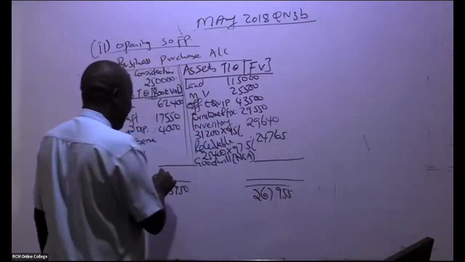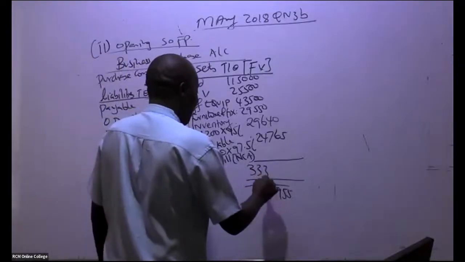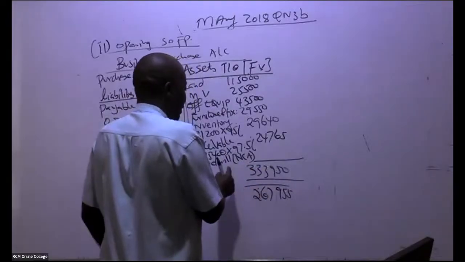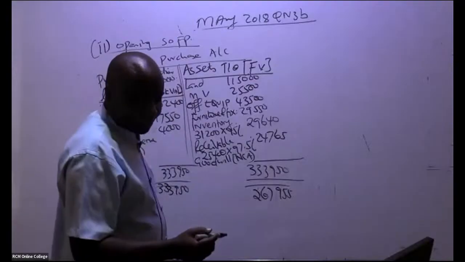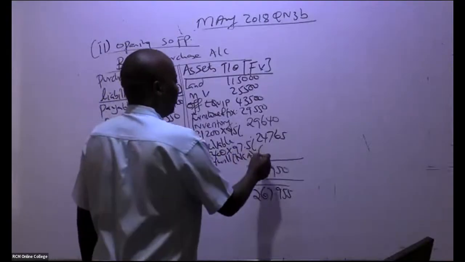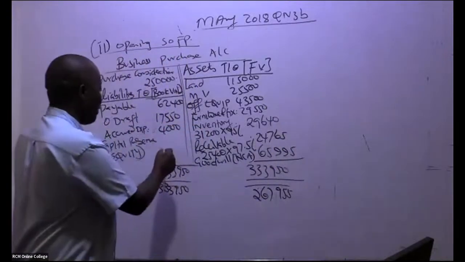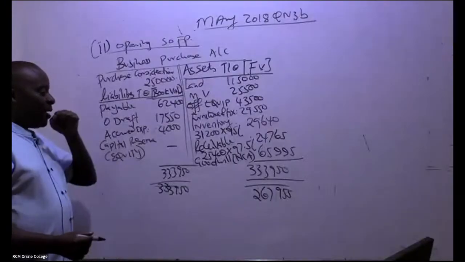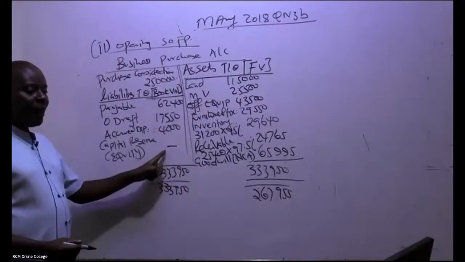So this figure is bigger, right? So 333,950. You subtract this, so this minus this, then the balancing figure is here. So it's goodwill. So goodwill over how much? 65,995. Of course you put a dash here just for your revision. If it was here, then automatically it would have been a capital reserve.